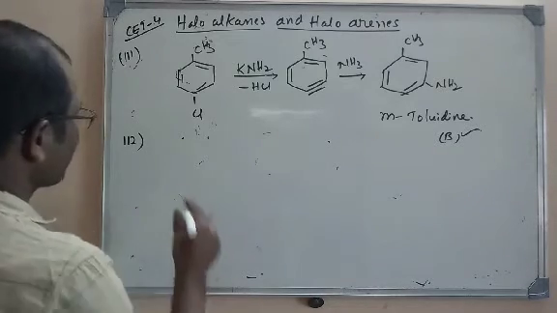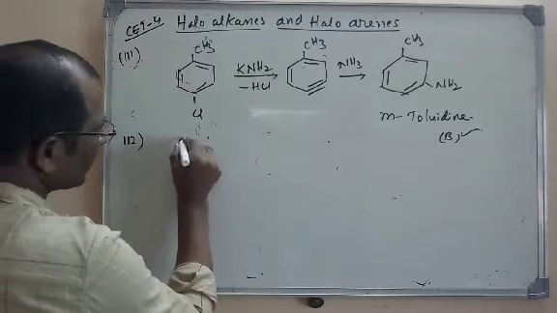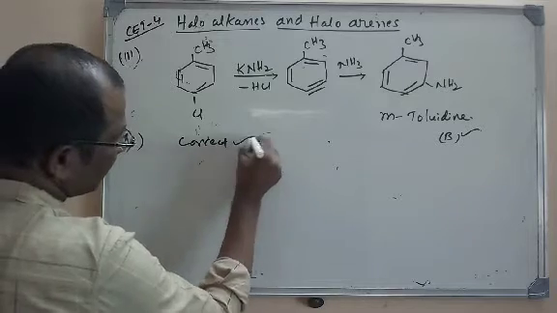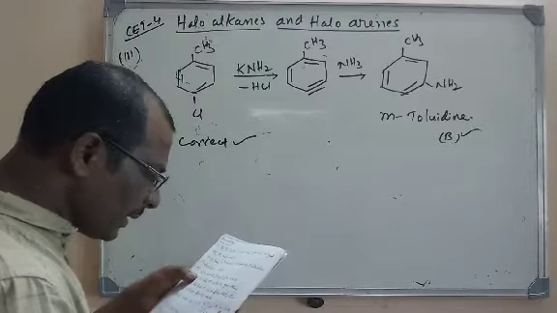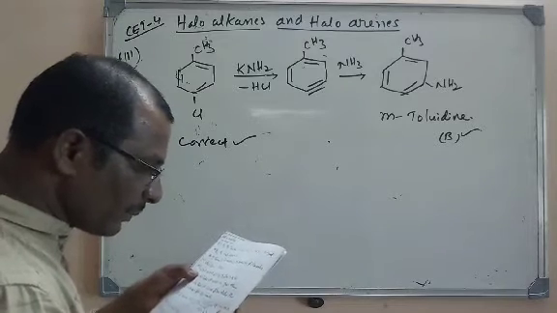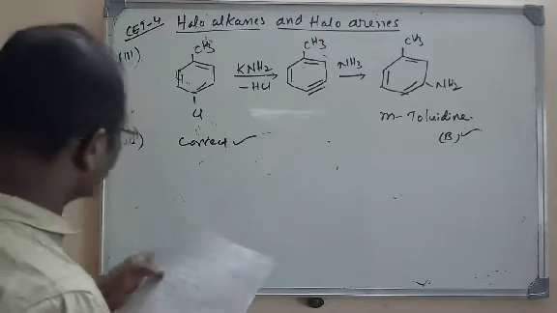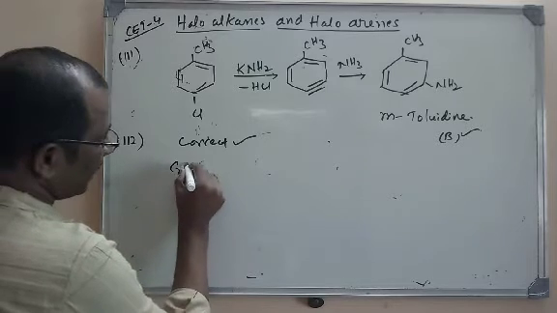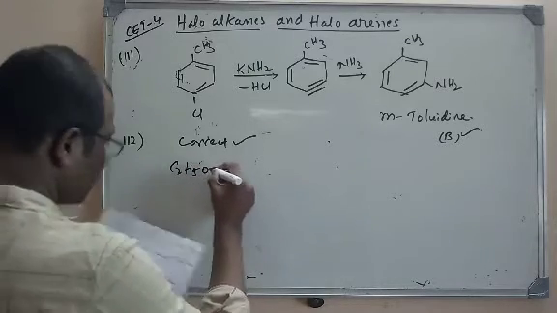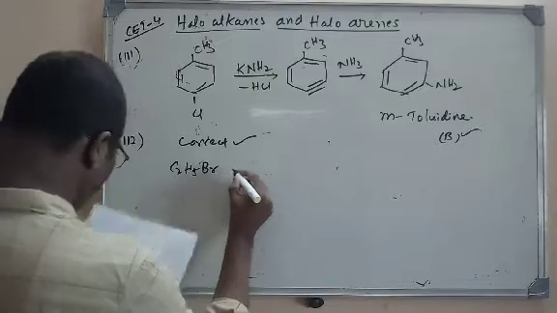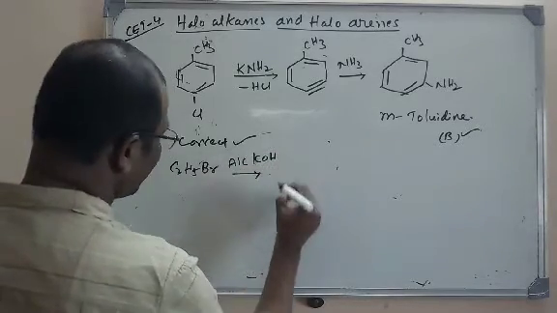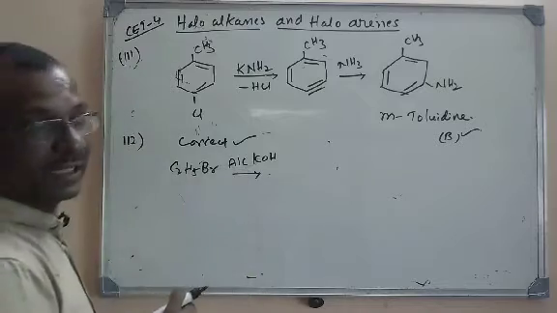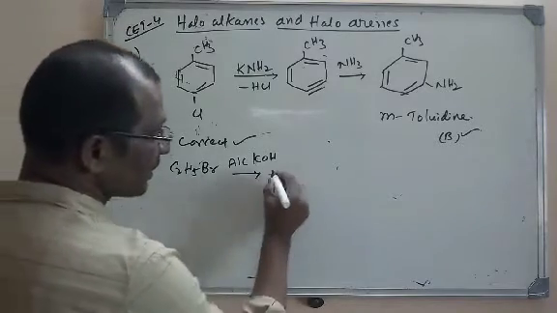Which statement is correct? The correct statement has to be found here. I will read the sentences. Ethyl bromide reacts with alcoholic KOH to form ethyl alcohol. It is wrong here because ethyl bromide reacts with alcoholic KOH, and alcoholic KOH means an elimination reaction takes place.